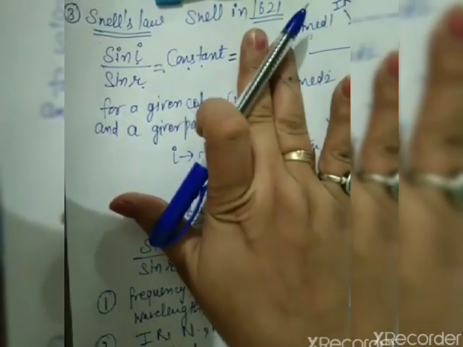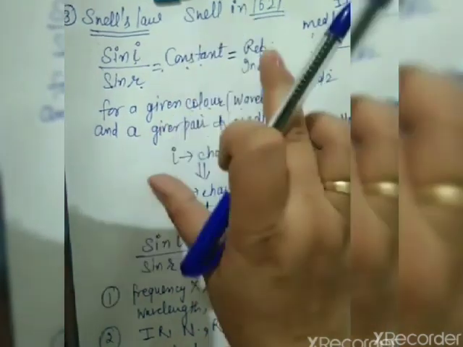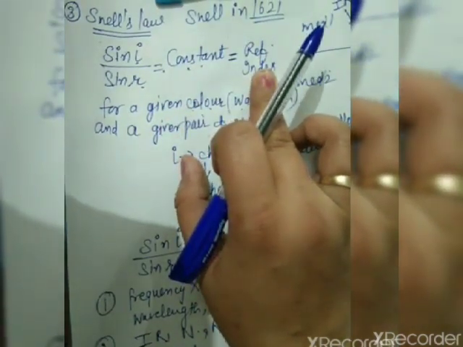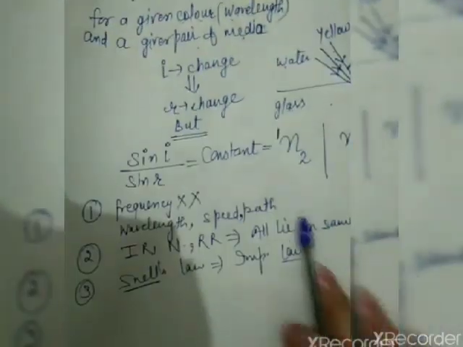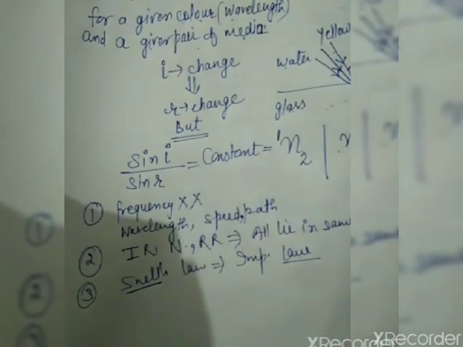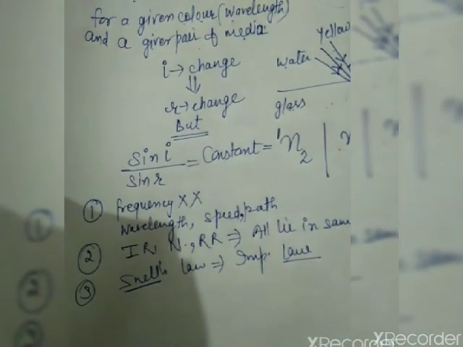Up to now it is sufficient, but I am telling you in detail that this constant determines the refractive index of the second medium with respect to the first medium. Just like I have taught you, in the present case it will be the refractive index of glass with respect to water. So it's all about refraction, its cause, its example and its laws in detail.